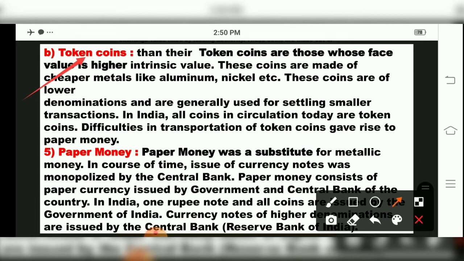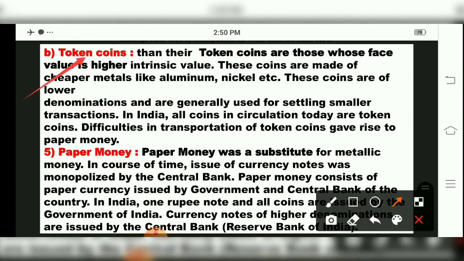For example, aluminium and nickel coins are metal coins. To make these coins we have to pay rupees 100, but in return, children, we are not getting 80 rupees or even 50 rupees back. That means the face value is higher than intrinsic value. So token coins are also what? Aluminium, nickel. In India, all coins in circulation today are token coins.